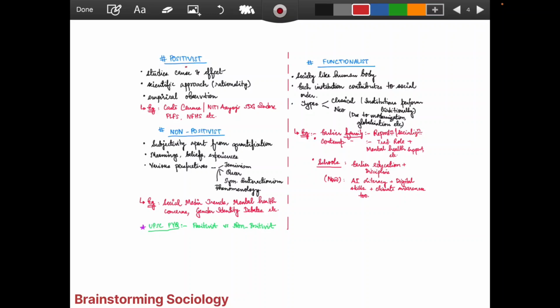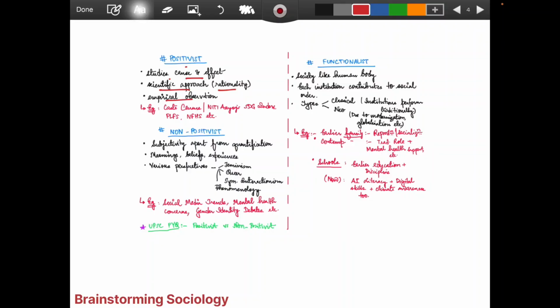What do positivists think? It is the study of cause and effect, right? Cause and effect talks about the scientific approach. Here only statistics, rationality and empirical observation are talked of. When these things are talked of, then we are sure that we have to quote some data points and connect with scientific things. Any question you answer, you have to give the data points, and you can interlink and give them. The positivist will approach this from this point of view.